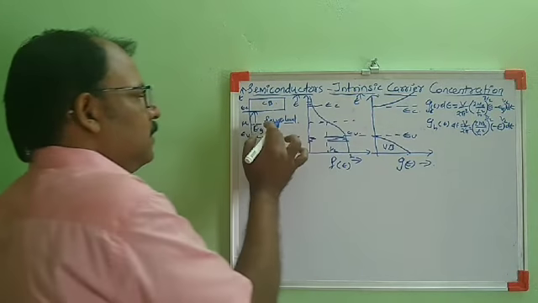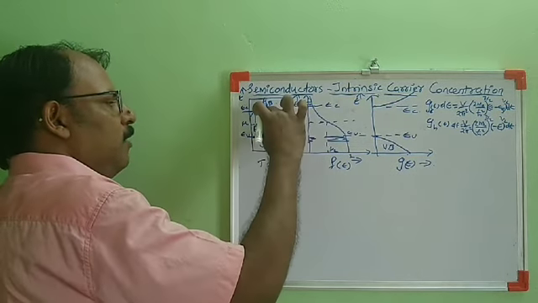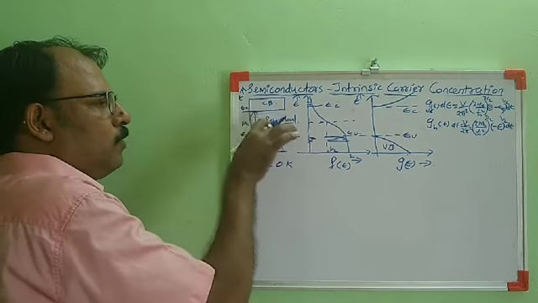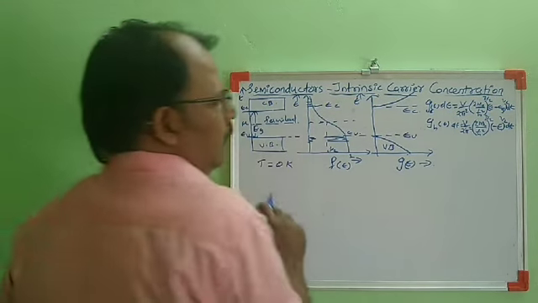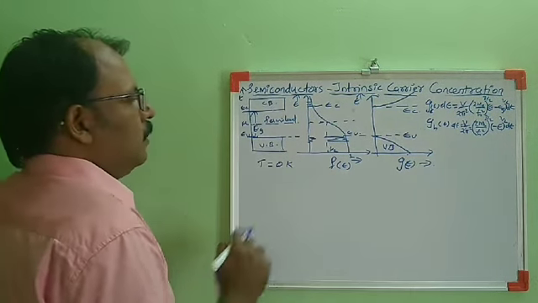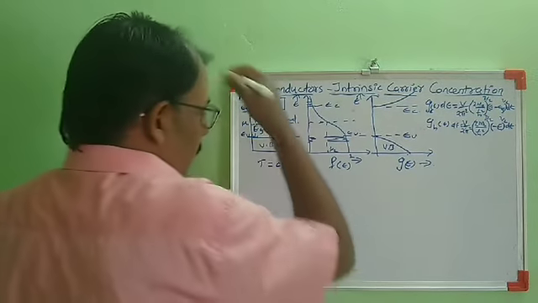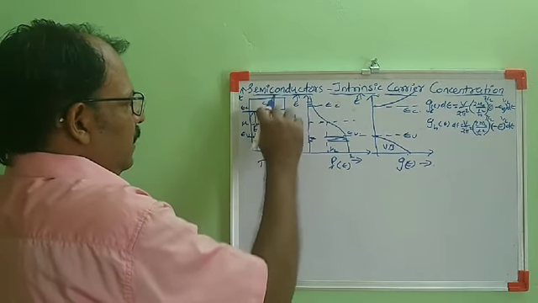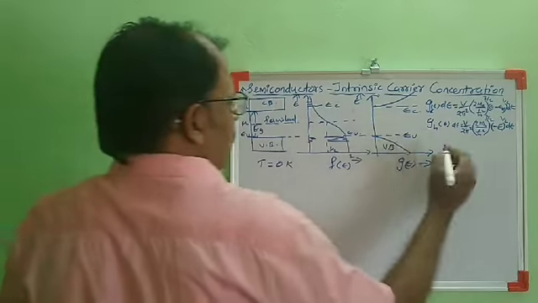The Fermi level, in the case of semiconductors, is in the energy gap. So no electron will be occupying the Fermi level in semiconductors. Now we will take an assumption.